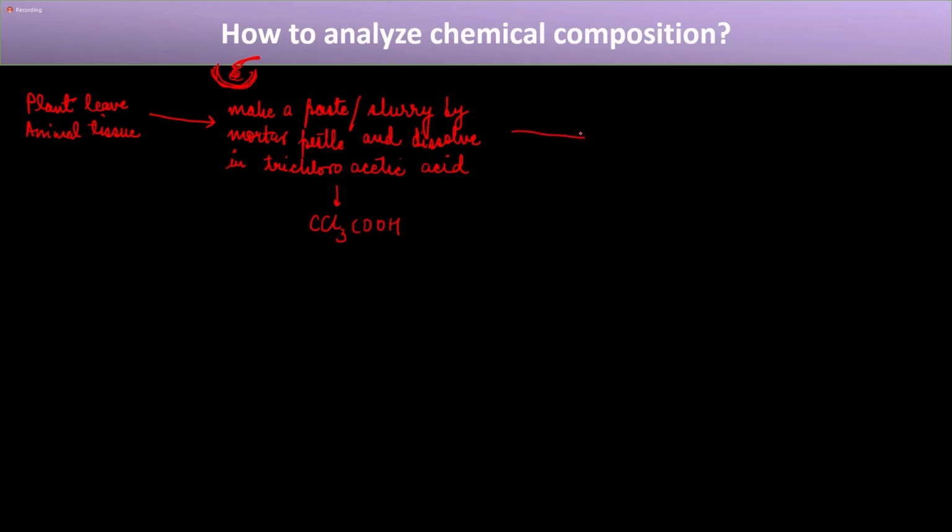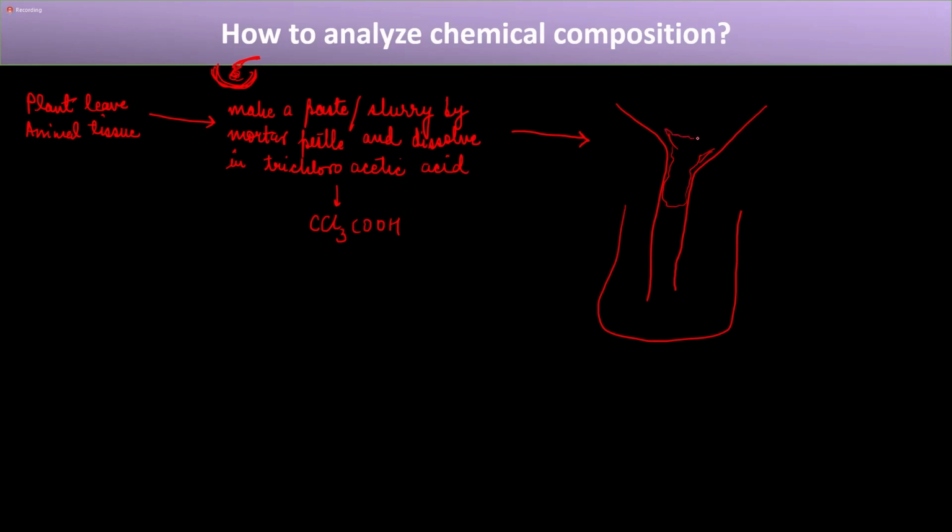Now, next thing you will do, you will pass this mixture through a filter, and there will be something to collect the filtrate. Now this is a funnel. In this funnel you cannot pass it directly, because the slurry will be really thin, like water, so you will need something through which it gets filtered.